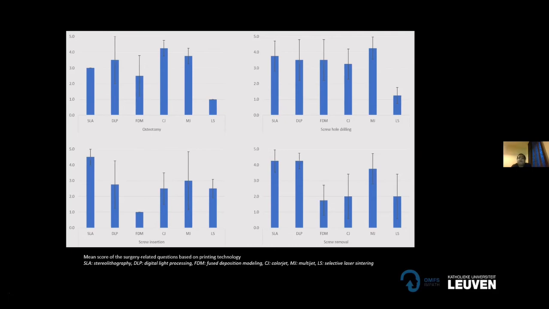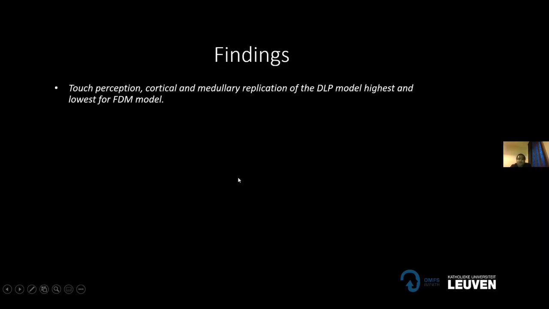Some have better osteotomy, some have better screw drilling scoring, some have better screw insertion scoring, and again, screw removal also. So based on these findings, touch perception, cortical and medullary replication were highest for DLP again, and lowest for FTM.